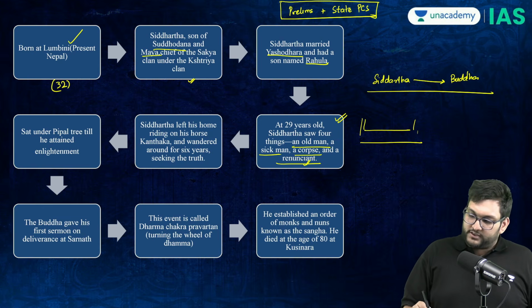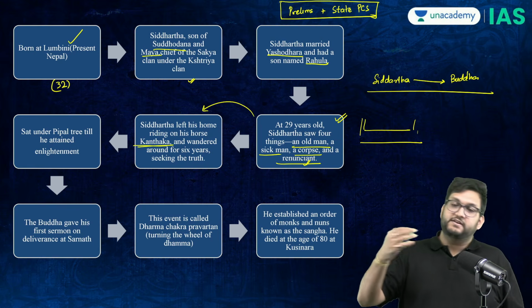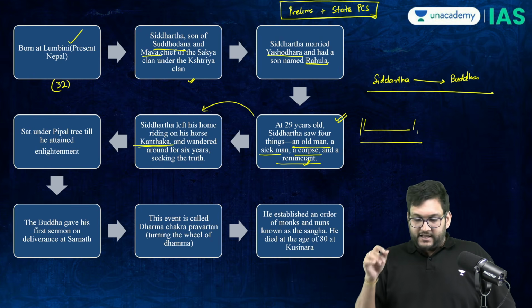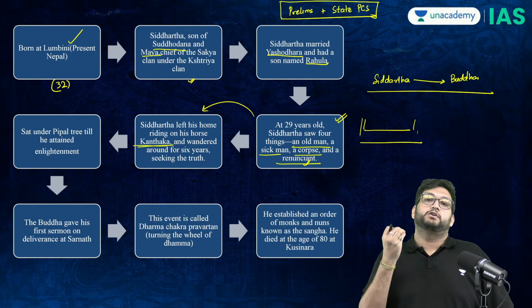He will sit on his horse called Kanthaka, leave the household, join the five wandering ascetics, and for the next 6 years, he will look for the truth.